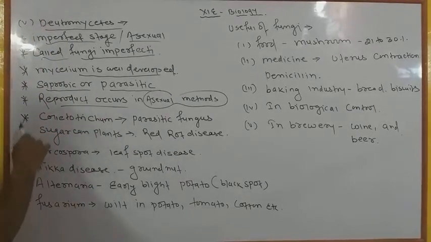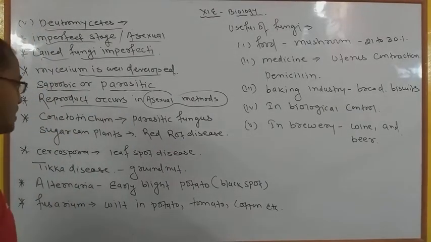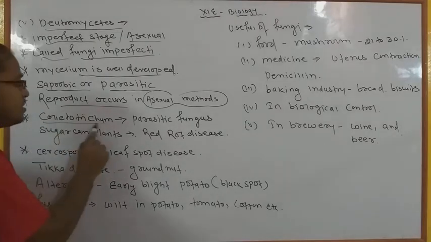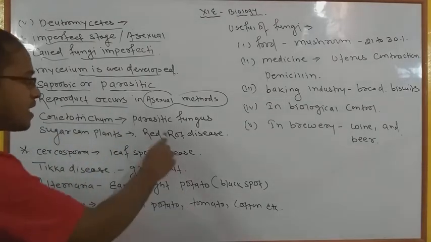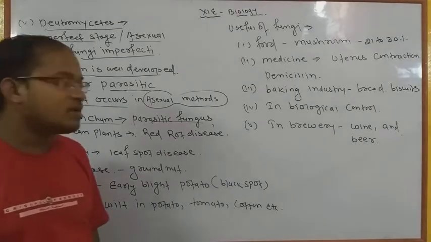And the first and important member of this group is Colletotrichum, and it is a parasitic fungus. एक प्रकार का parasitic fungus होता है.